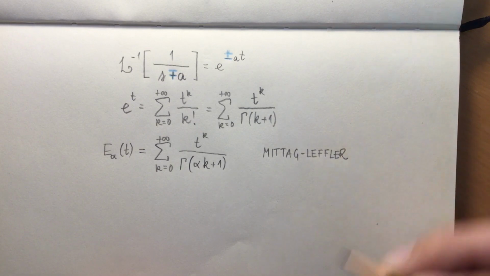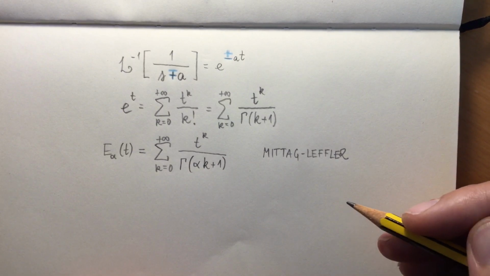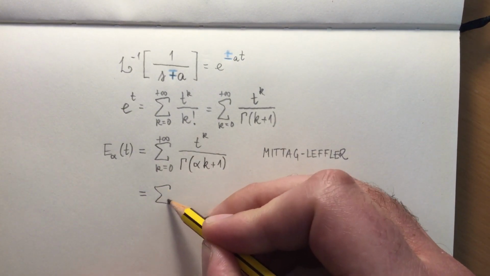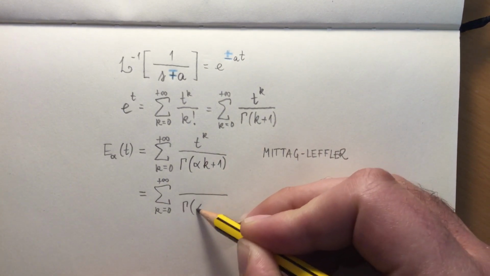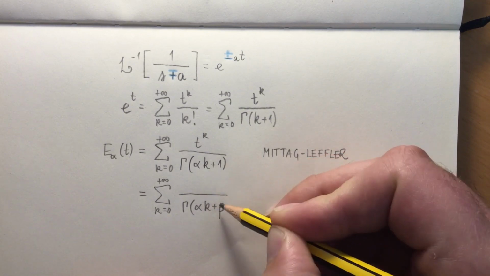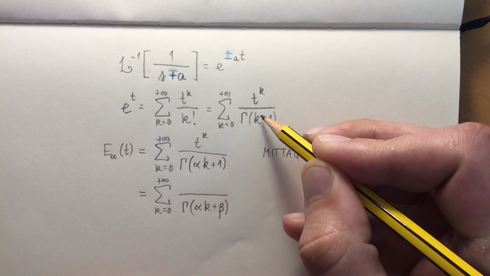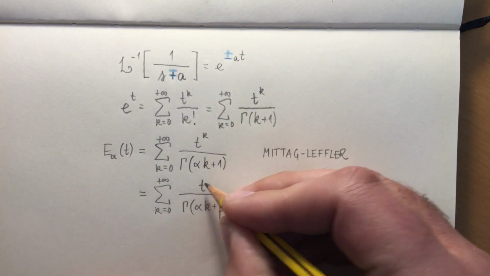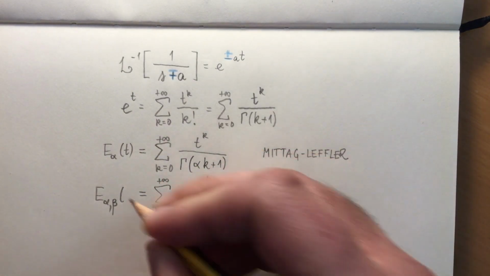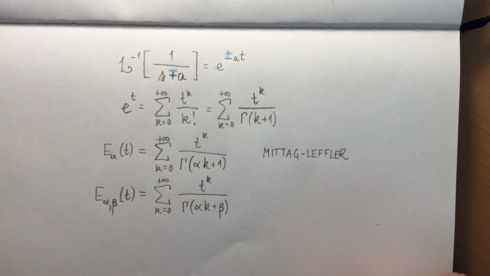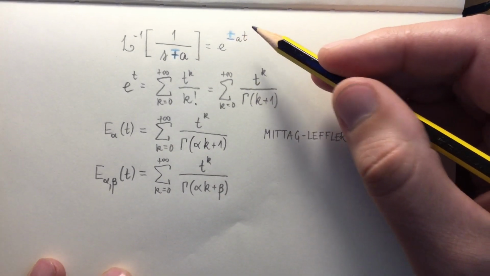I have just written the definition of the one-parameter Mittag-Leffler function, so called because a further extension is possible by adding a second parameter to the denominator, here replacing this 1, which appeared because of the shift of 1 in the gamma function when compared to the factorial. This is the two-parameter Mittag-Leffler function, and this is the function we need to find a result similar to this for fractional order poles.